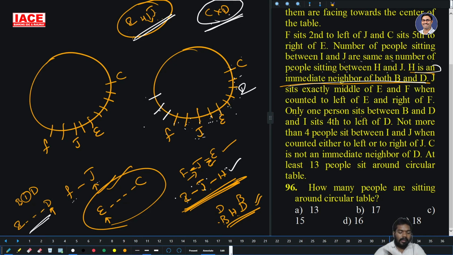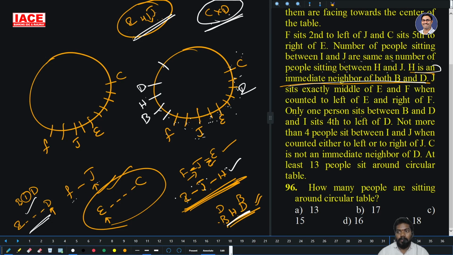Now confirm J and I 1 2 3 4 persons, J and H are 4 persons. 1 2 3 4 persons, this is the H. And take it as D is here, and take it as B is here, because H is not neighbor of B and D. And I is fourth left of D. 1 2 3, one more person. 1 2 3 4 left. So I is fourth left of D.